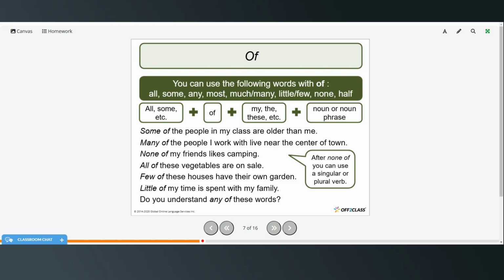Now, after none of, you can use a singular or a plural verb. So none of my friends likes camping. All of these vegetables are on sale. Few of these houses have their own garden. Little of my time is spent with my family. And do you understand any of these words?